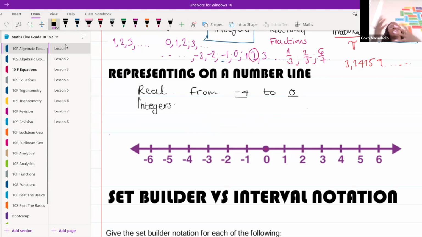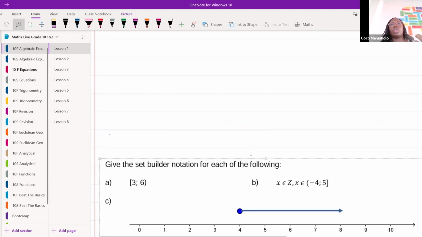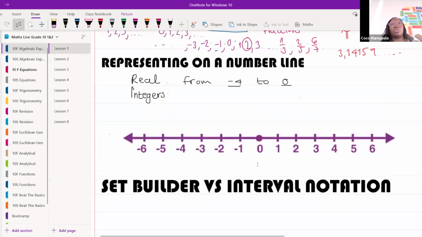Okay, now we need to get in how to actually write it. I know I'm saying I want all the real numbers between -4 and 0, but remember, guys, maths is a universal language. What that means is if you one day meet someone from China and they don't speak English, you should be able to still write maths and they should still be able to understand it. So maths is the same everywhere. So we are not really going to use letters. We're not going to use English. We're going to use math language. And the first one we're going to learn is called set builder notation. I'm going to move this down a little bit. We're going to learn set builder notation.